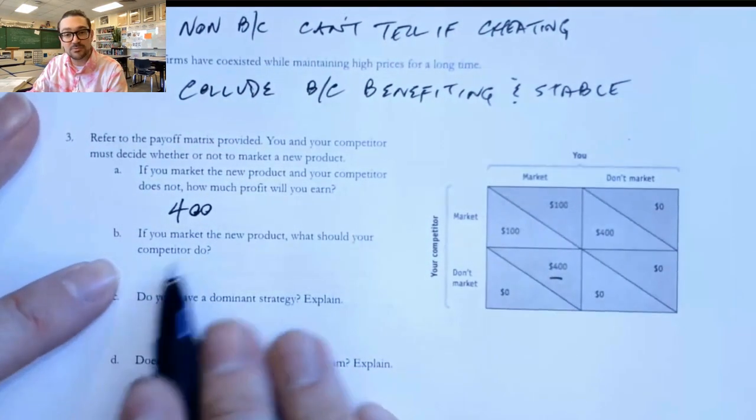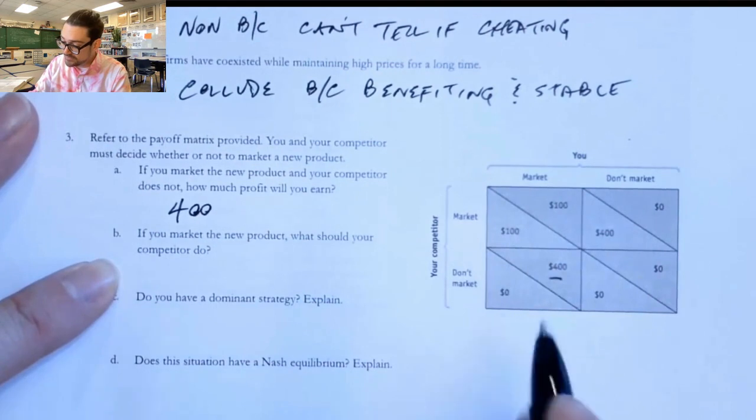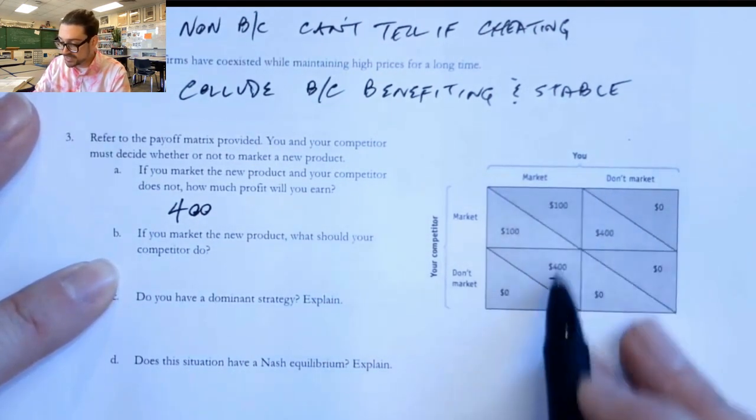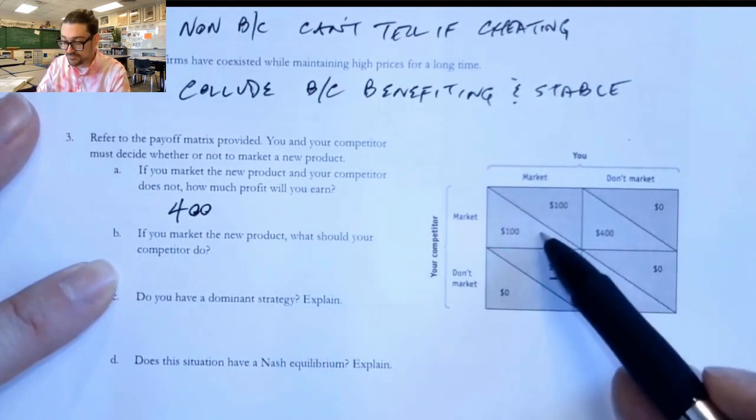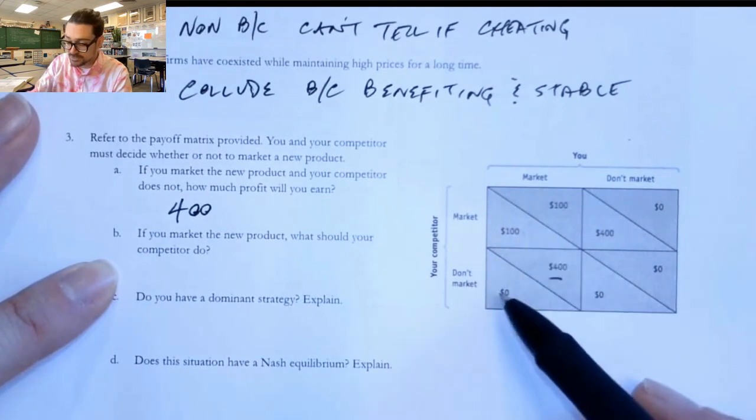If you market the product, what should your competitor do? Well, if I'm going to market the product, then my competitor could either earn 100 from marketing or 0 from not, so they're going to market.